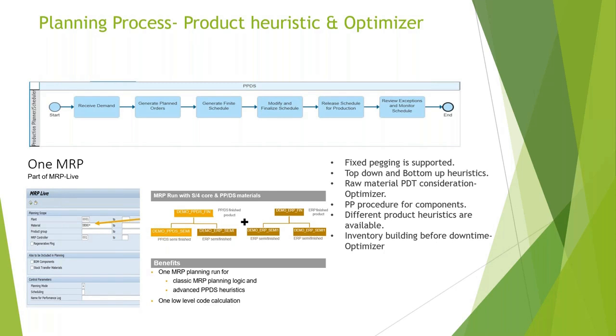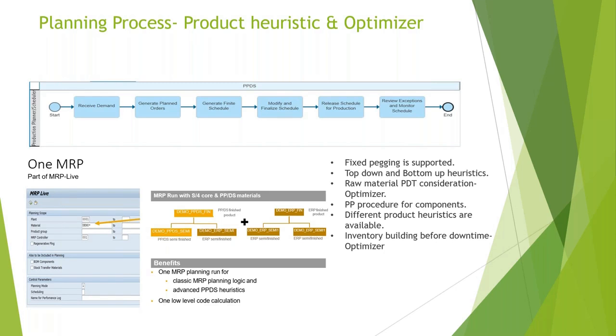We can have a different product heuristic. The product heuristic we maintain on the material master, so you do not have to have the same heuristic for all the products. If a few of your products are shelf life products and others are not, then you can have a separate heuristic maintained for both of these products.